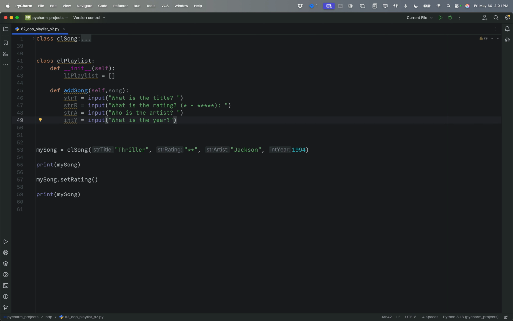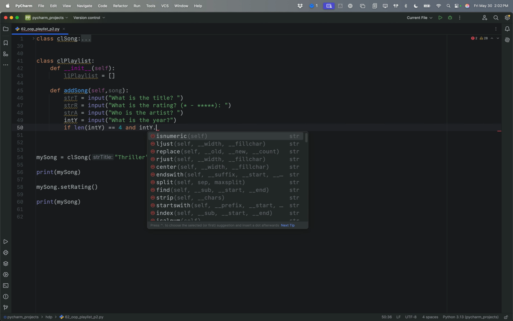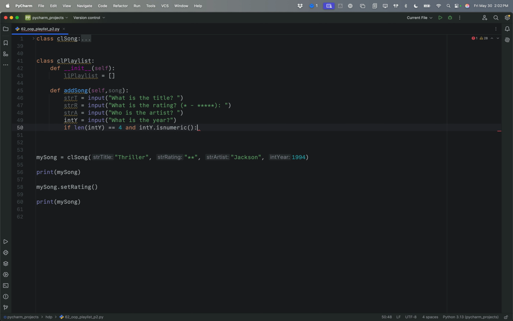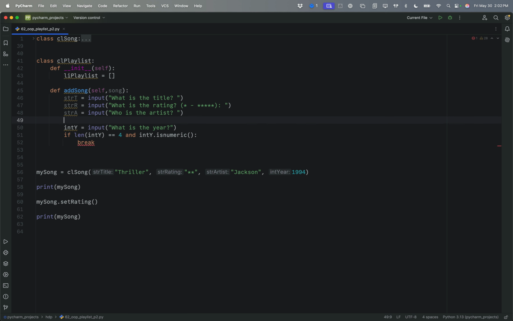Really quickly, we're going to do some data checking on this. We're going to say if the length of int year is equal to 4 and int year is numeric, then we are going to break. I'm going to put this inside a loop, while true. I'm going to trap the user and make sure they give me a valid year.